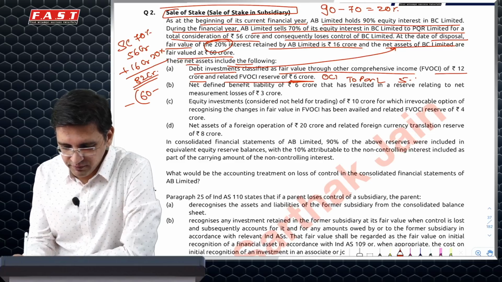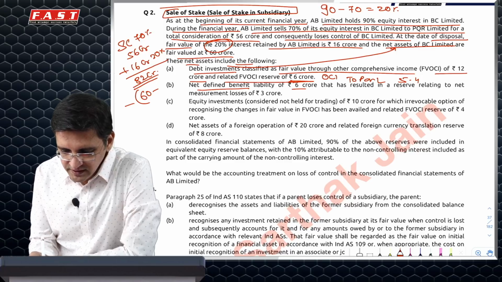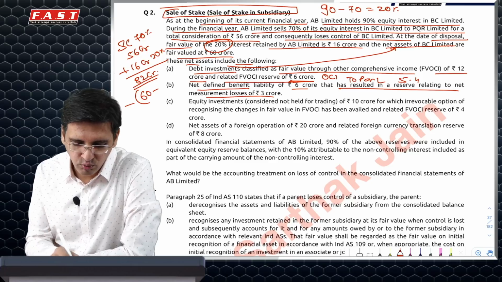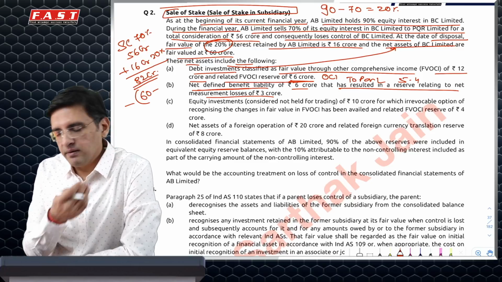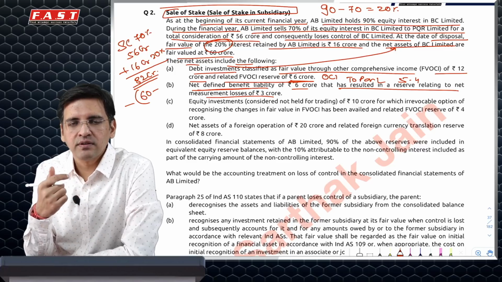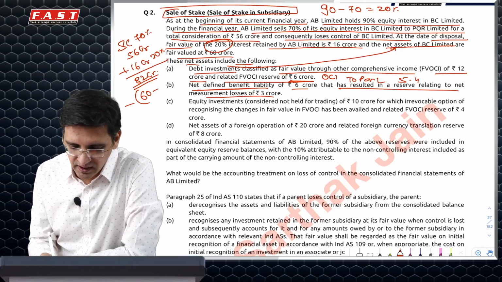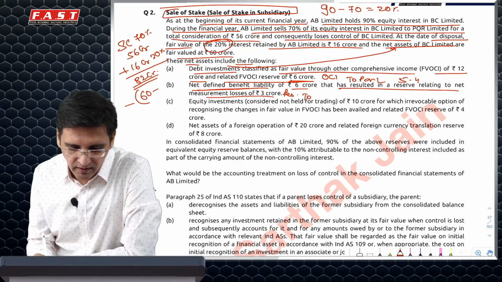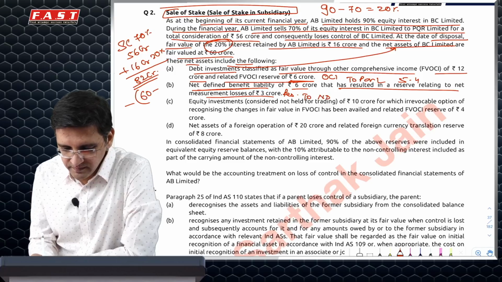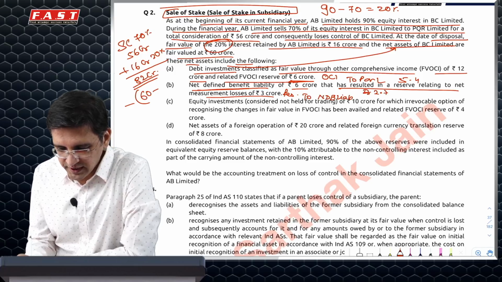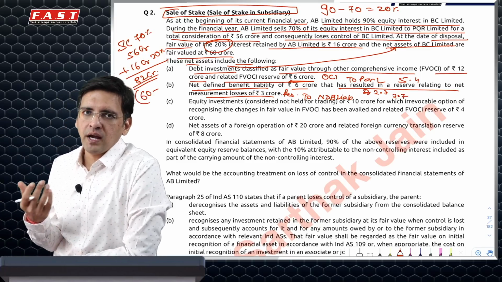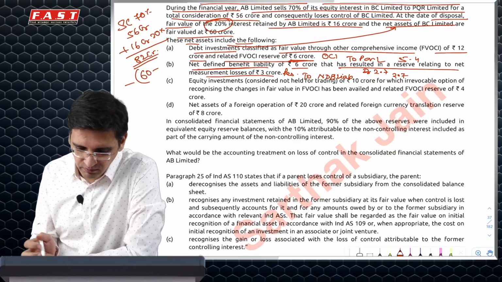Net defined benefit of 6 crore resulted in a reserve of measurement loss of 3. So I'll have to reclassify this? No. Under Ind AS 19, net defined benefit liabilities are OCI NR. So this will not be reclassified, it will be transferred to reserve. So I'll have to debit my reserve because this is a loss on net defined benefit liability, 2.7, which is 90%. I've only sold 70%, but derecognition of 90% would apply and 20% would be re-recognized at fair value.